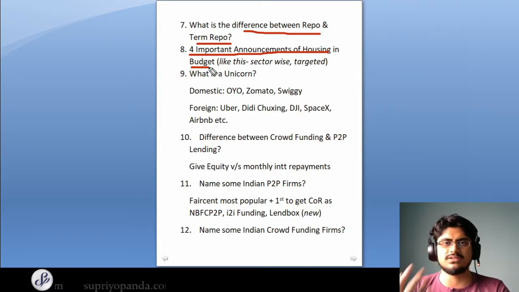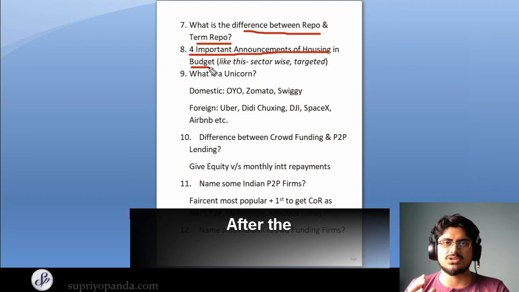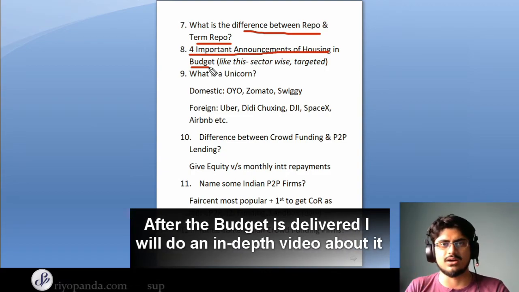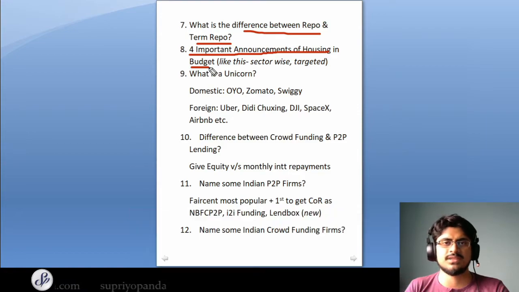So the budget for this year is yet to come out. Once it comes out, I'll make an in-depth video about it. So we don't have to go into the question right now. Just make a note of it that these types of questions are often asked by RBI. So we need to prepare these things. So sector-wise and targeted things are often asked. Moving on to the next thing.